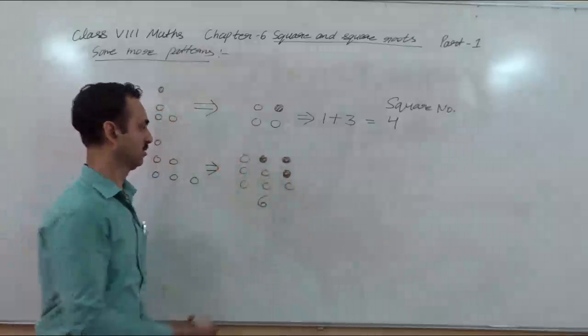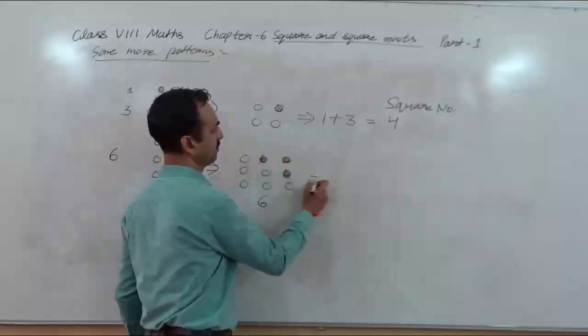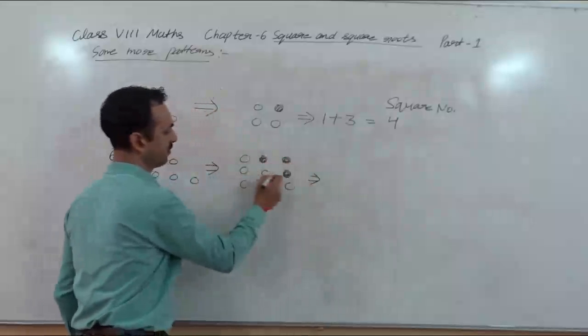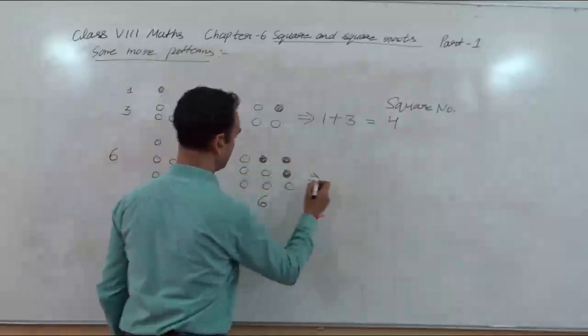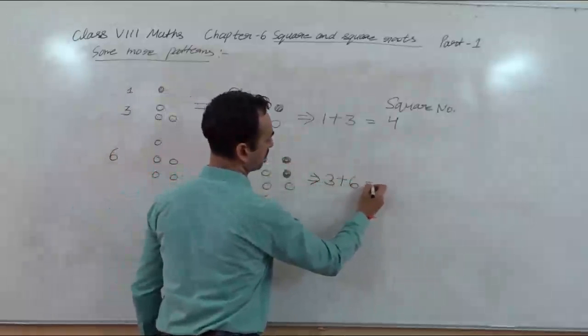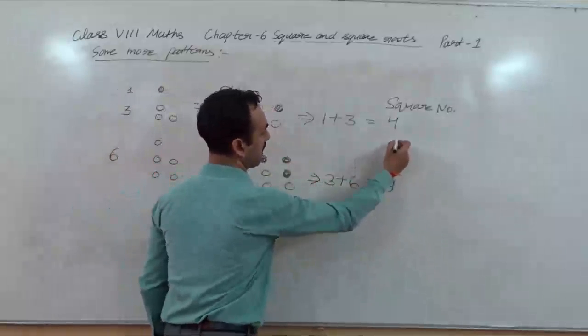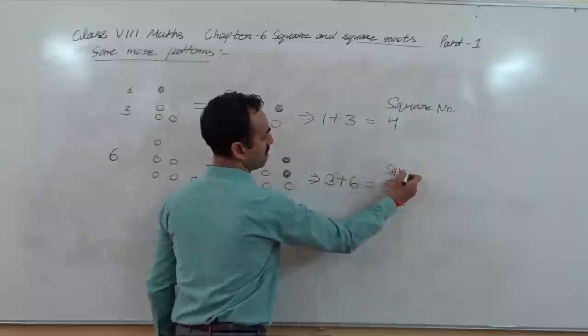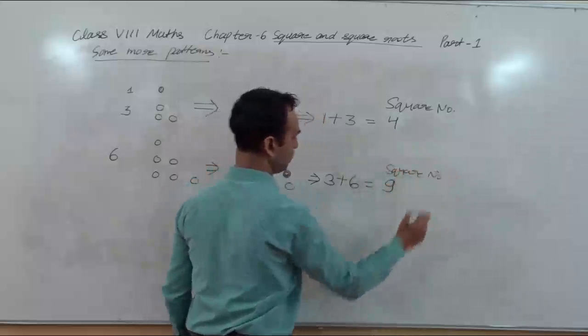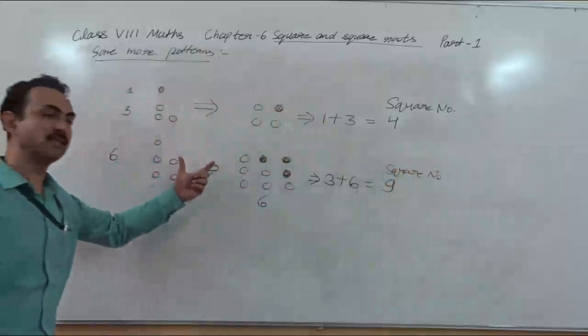And how much will this complete? 1, 2, 3, 4, 5, 6, 7, 8, 9. So 3 plus 6 equals 9. And 9 is again a square number.